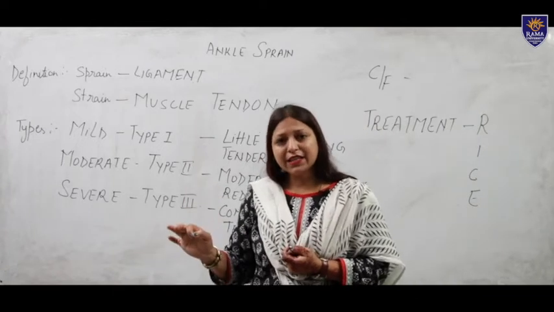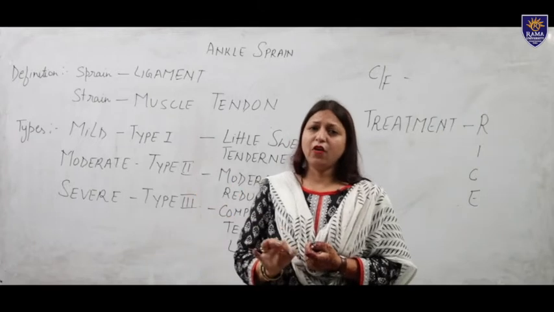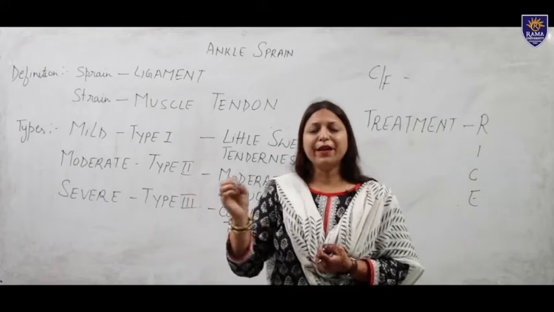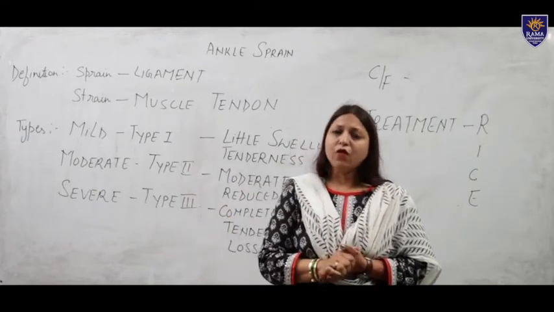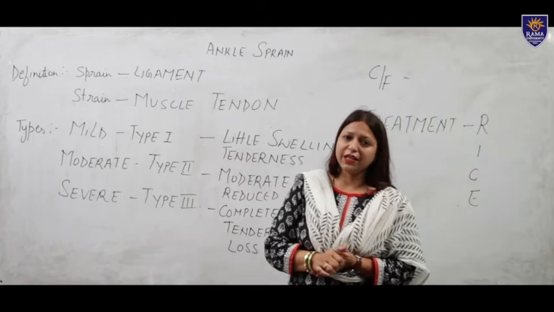In the CT scan we can easily find the ligament's position. Now we come to the surgical treatment.